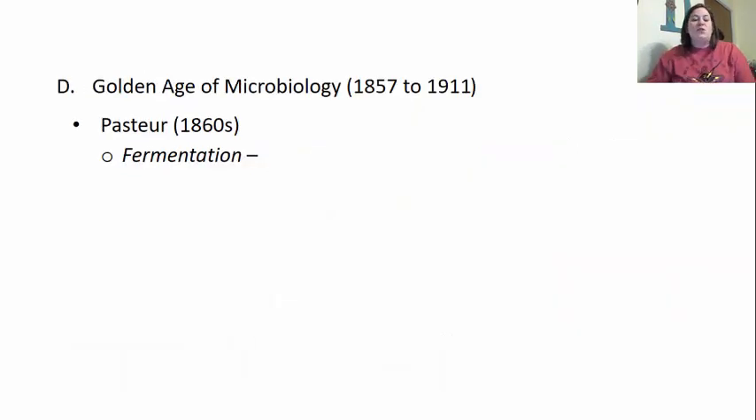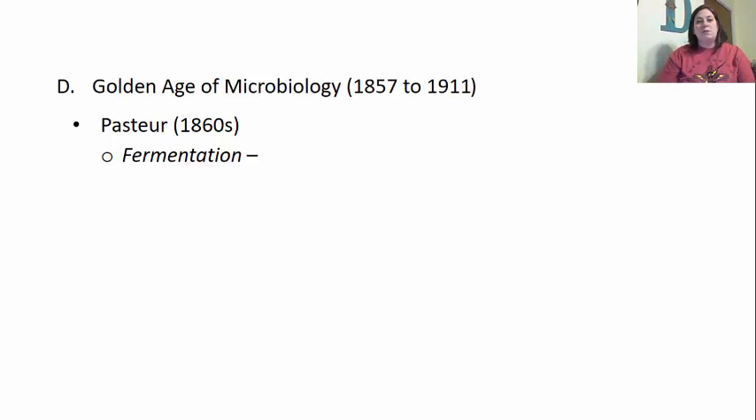Now, this leads to a time in microbiology that is really important. This is known as the golden age of microbiology, and this is from 1857 to about 1911. Again, Pasteur is a big contributor to this in the 1860s.